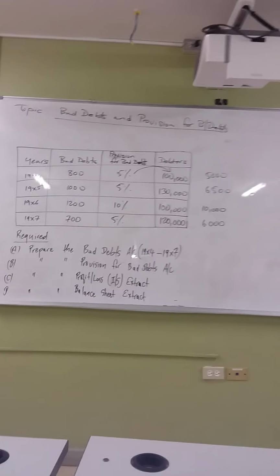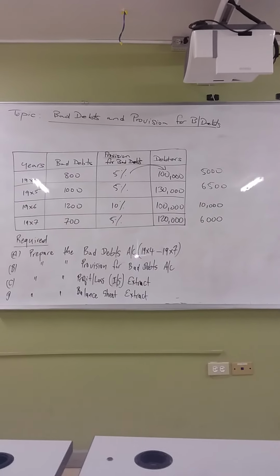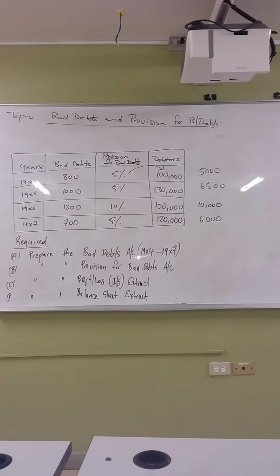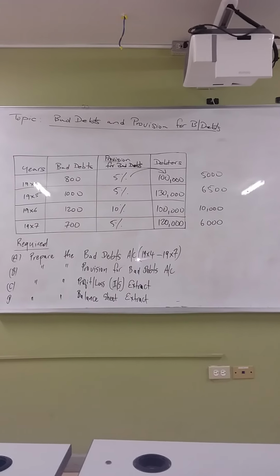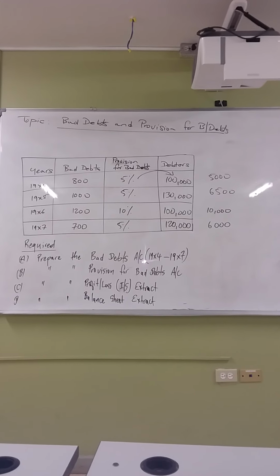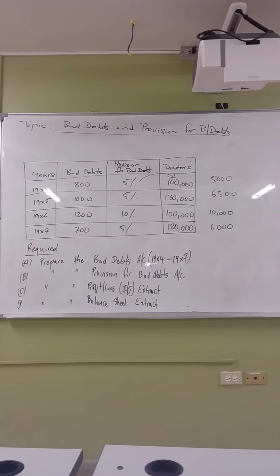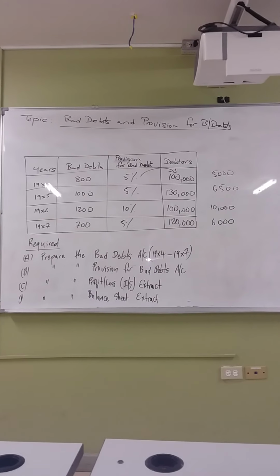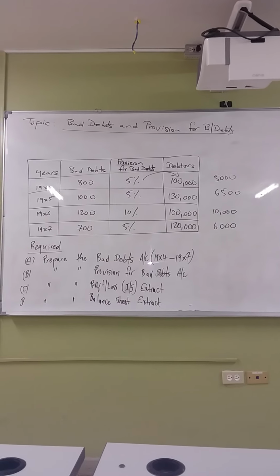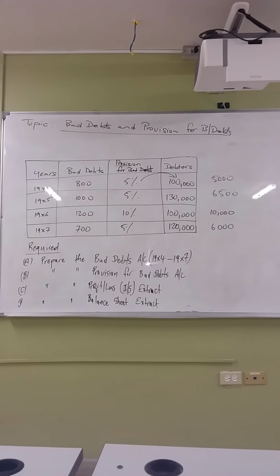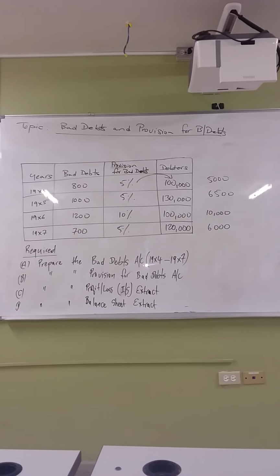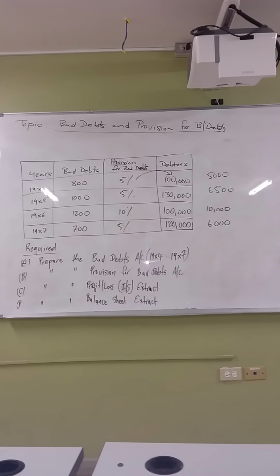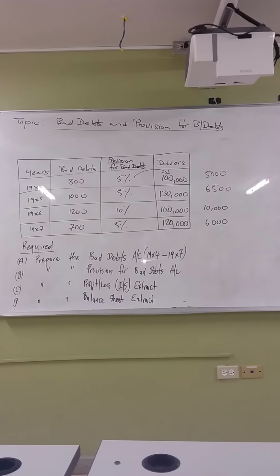Right? Now in the year 1997, your provision for bad debts percentage wise was what? 5%, right? Whereby your debtors for that year was 120,000. Now when you find 5% of that 120,000, what does it equal to? $6,000, right? So 5% of it equals $6,000.